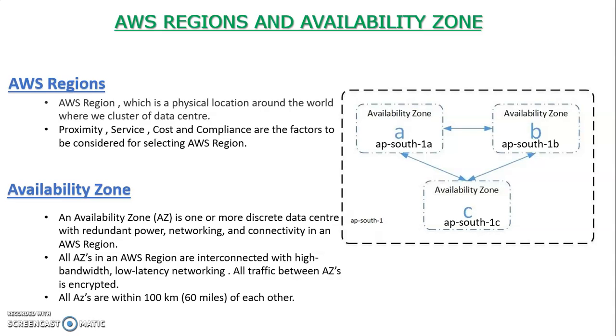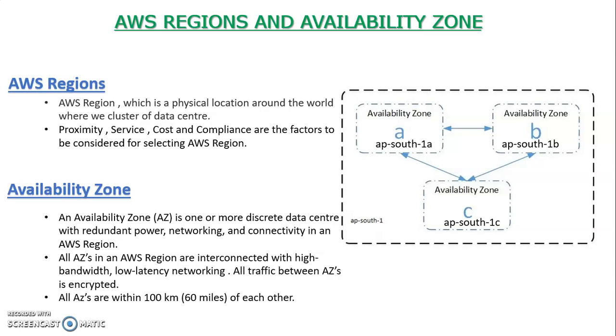Second is service. AWS keeps creating new services, and those new services may not be available in all regions. It may be available in the US but not in some European regions. This can happen because AWS is coming with a lot of machine learning services nowadays. So we should know what services we are trying to use, and if a service is not available in the region where we're trying to launch, we should switch to other regions.